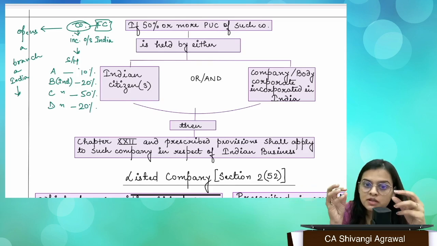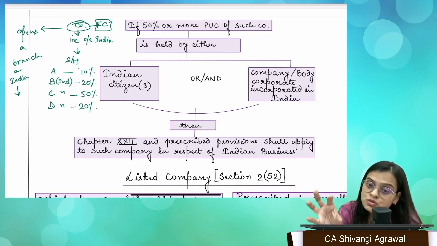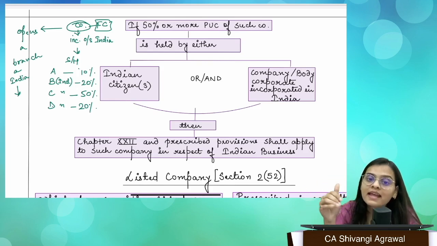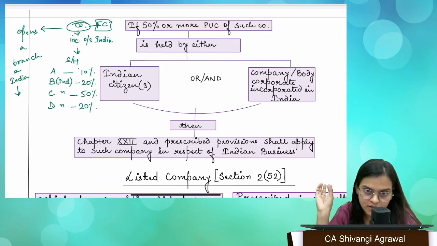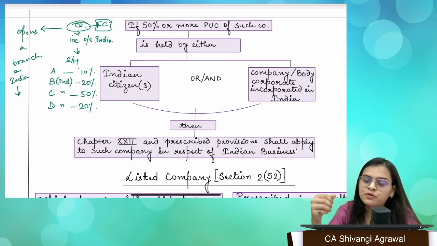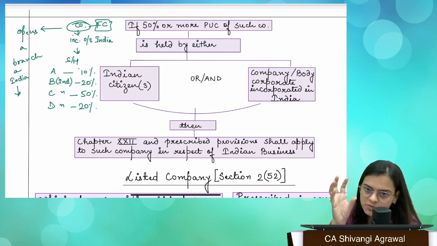Then that particular company is treated as a deemed Indian company and it has to comply with certain additional provisions as if it was an Indian company. So it has to comply with the provisions of this chapter and some other prescribed provisions as if it was an Indian company.